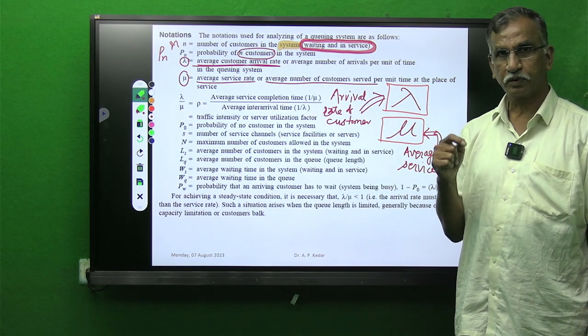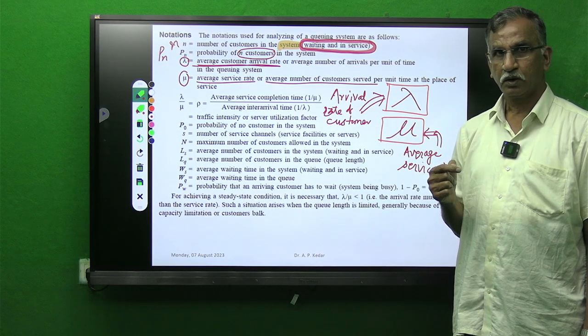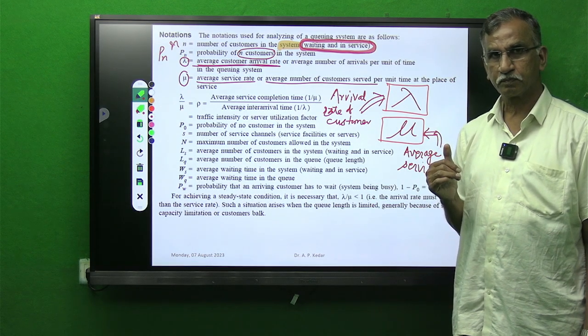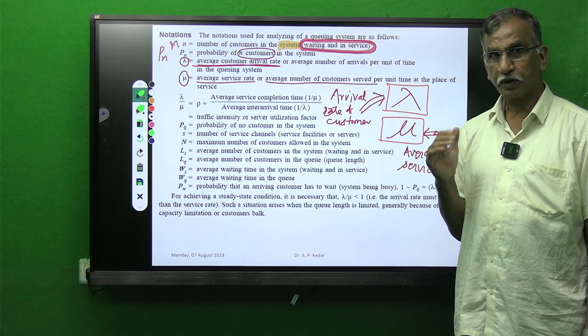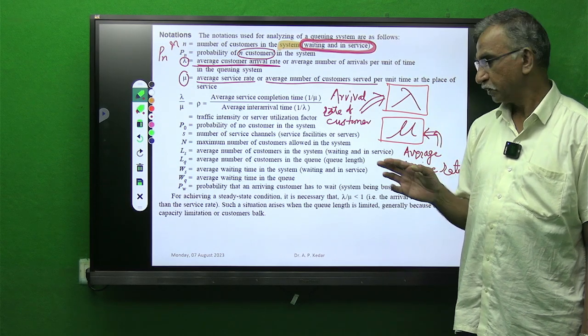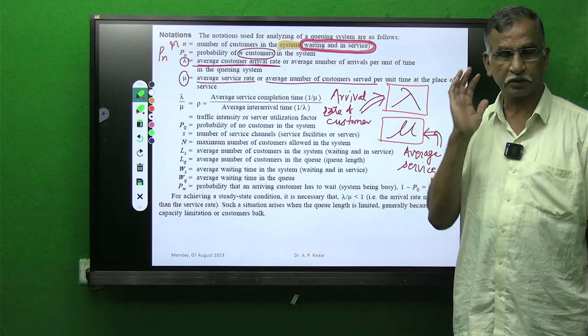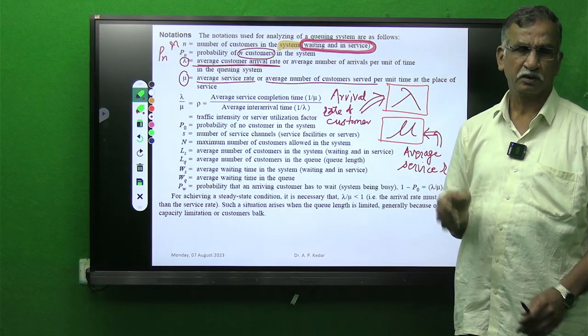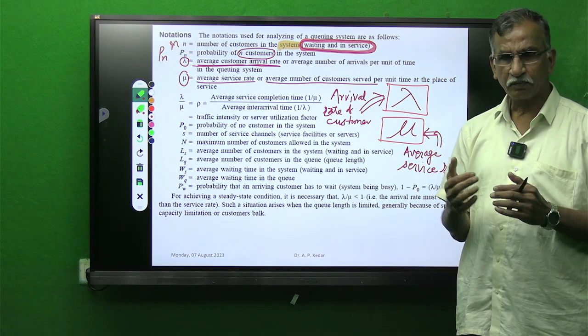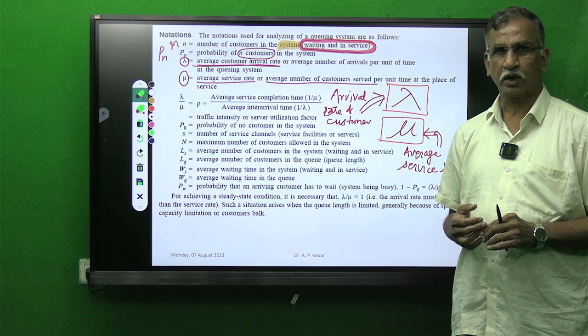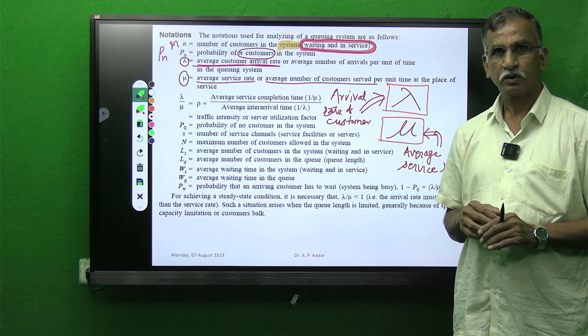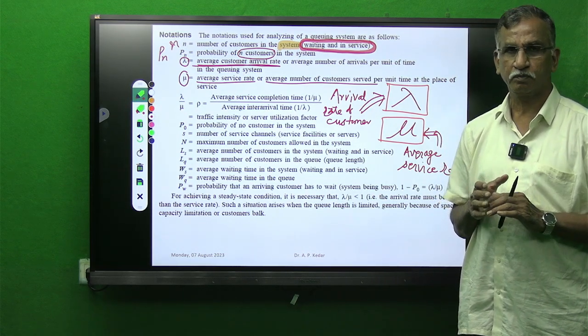Lambda is the number of customers or arrival rate of customers per unit time. The other, mu, is the service rate of customers per unit time. Now it is obvious that if the arrival rate lambda is more and the service rate is less, queues are bound to be formed.